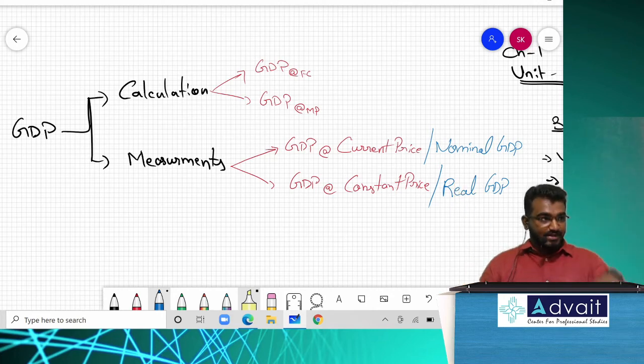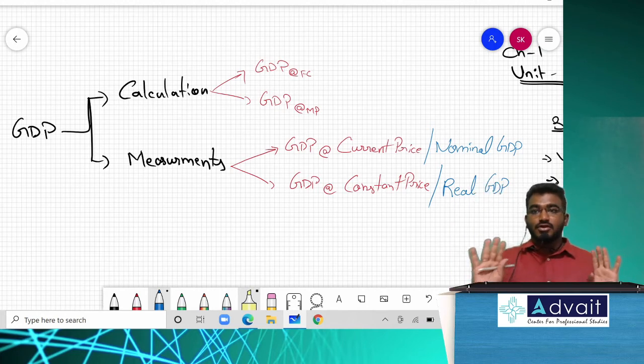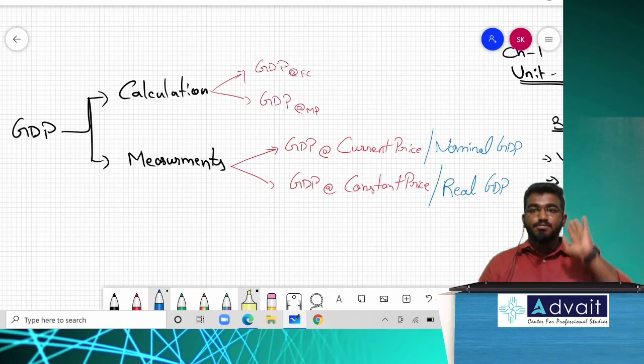So, nominal is present, real is constant. So, don't get confused. This is the area where usually you people get confused. Nominal GDP represents GDP at current price. Real GDP represents GDP at constant price. Superb. Now listen to me very carefully. After this, we'll take a break.